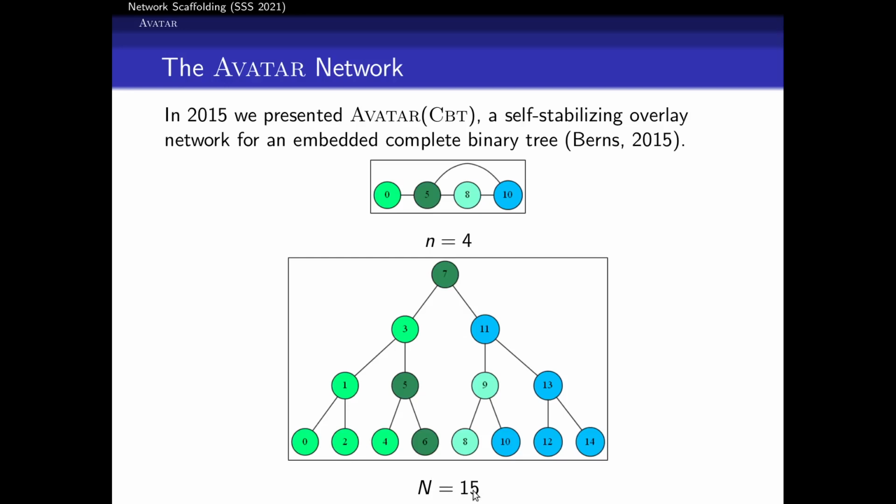So in this example, capital N equals 15, embed this 15 virtual node complete binary tree onto these, in this case, n equals 4 real nodes. To do that, what we did is we basically created a linear network, a sorted list. Nodes were then capable of determining their predecessor and their successors. And using that information could determine what identifiers, what virtual nodes they were responsible for hosting.